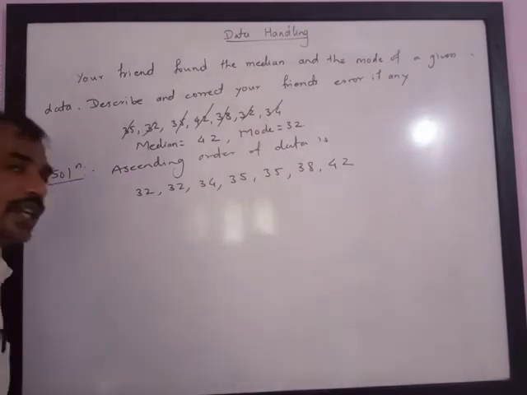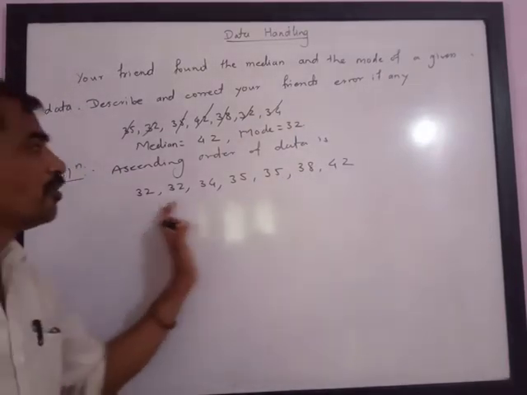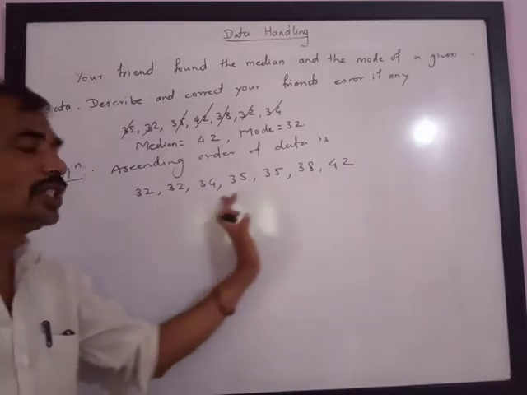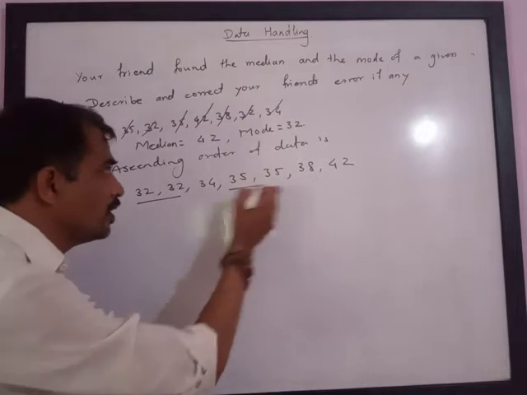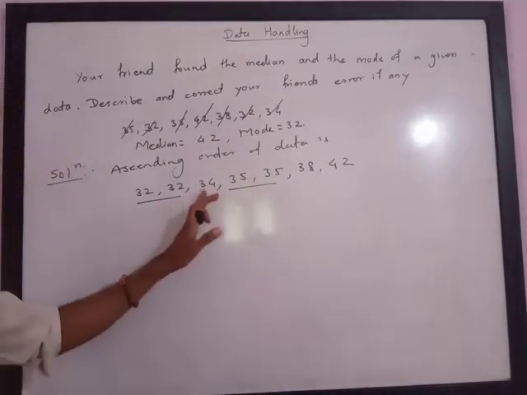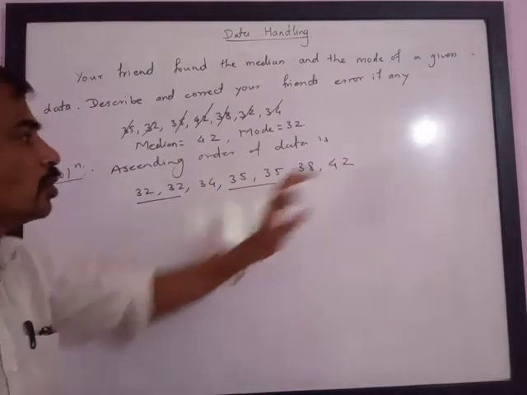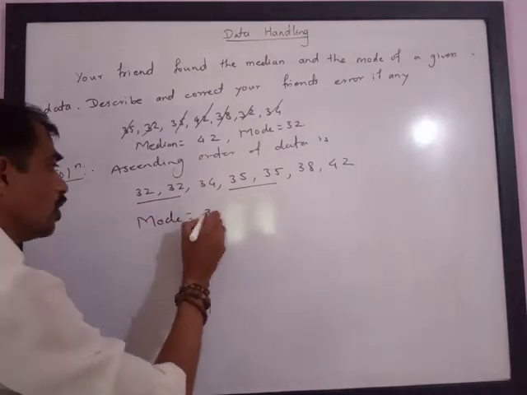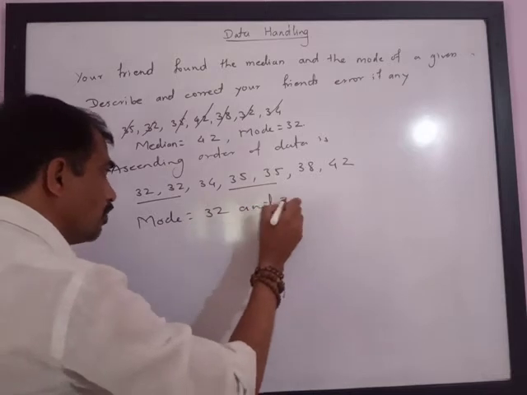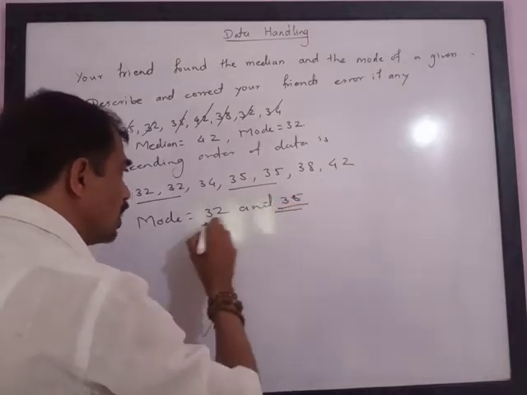Now we have already studied: mode means the more frequent number, or the number which is repeated maximum times. Here 32 is repeated 2 times, 35 is repeated 2 times. 34 is 1 time, 38 is 1 time, 42 is 1 time. So mode is equal to 32 and 35. There are two solutions for this.